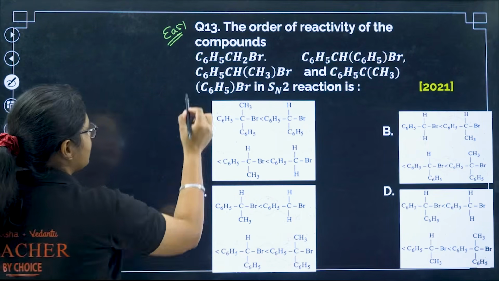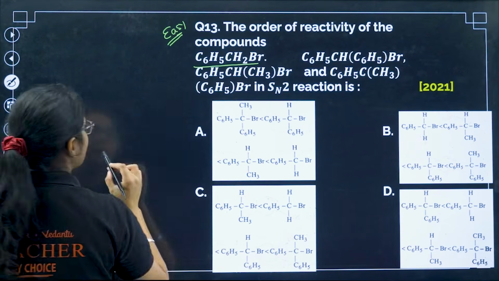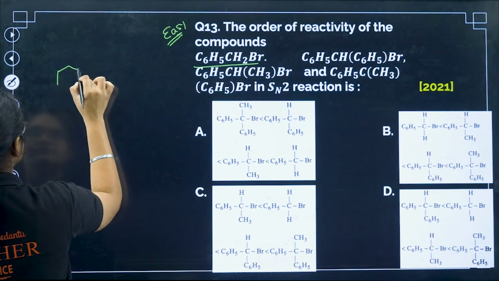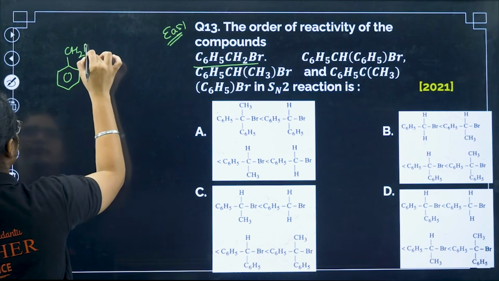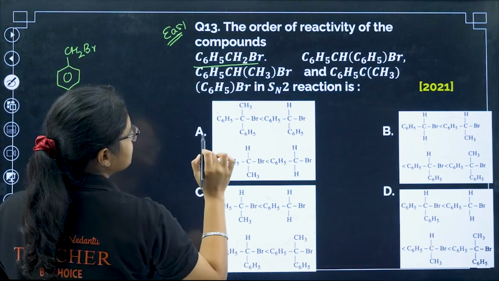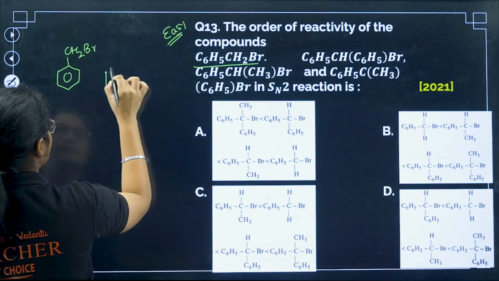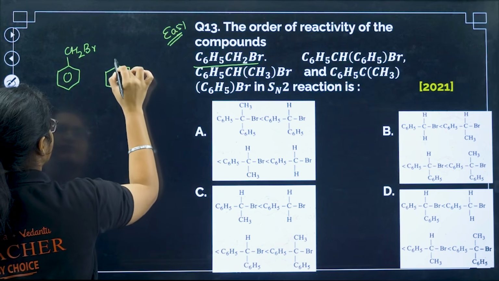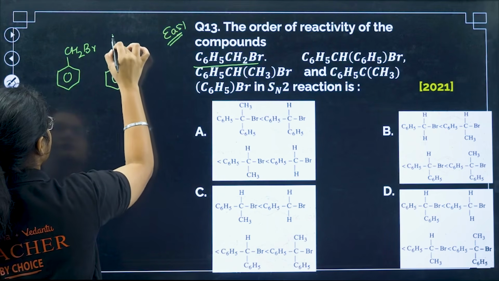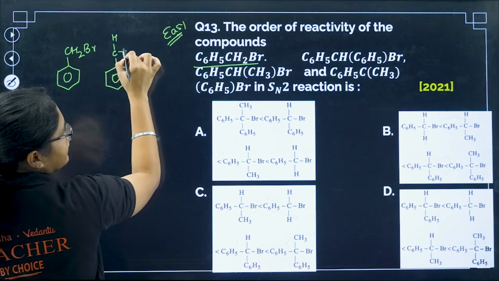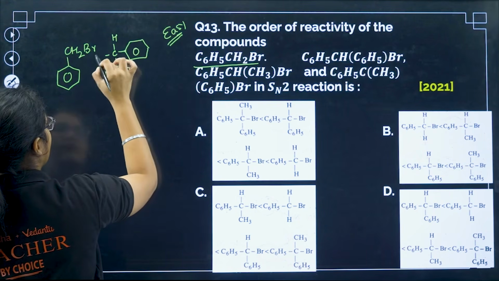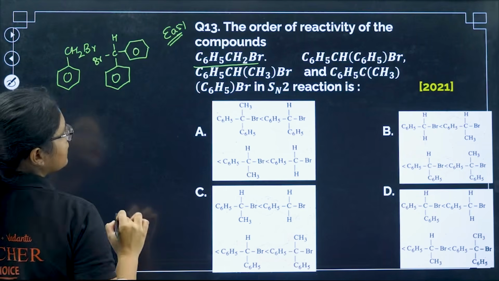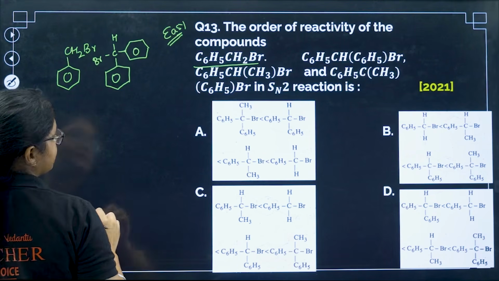Let me first draw the structures of all the compounds. The first one is C6H5CH2Br. The next one is C6H5CH with another C6H5 attached, and then Br. The third one is C6H5CH3Br.